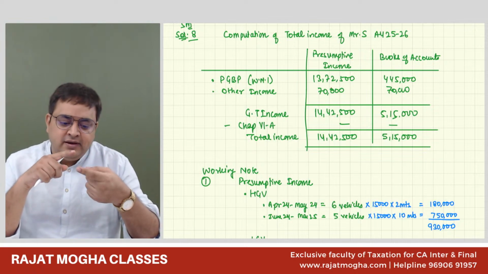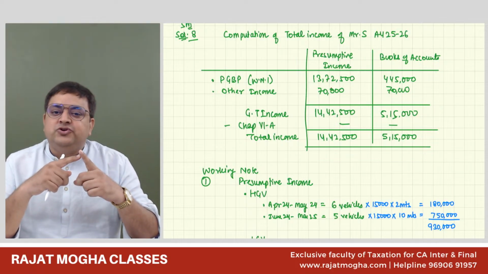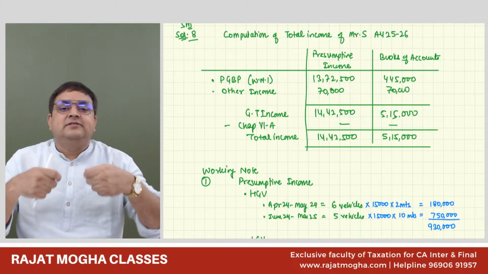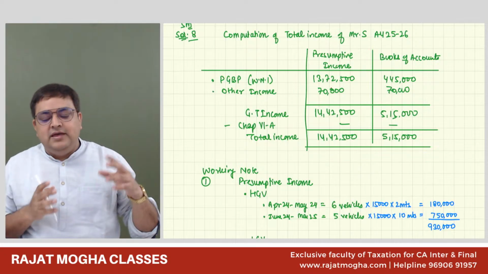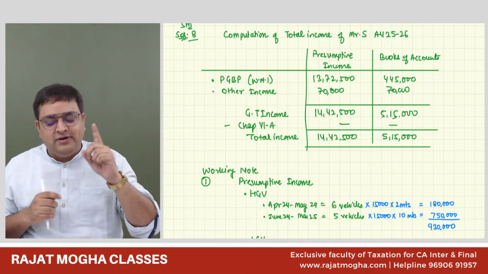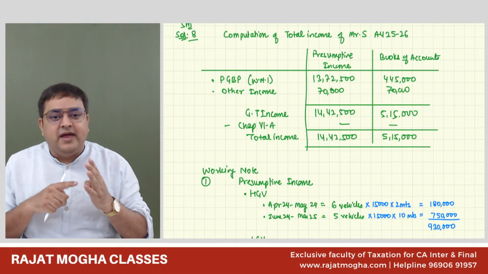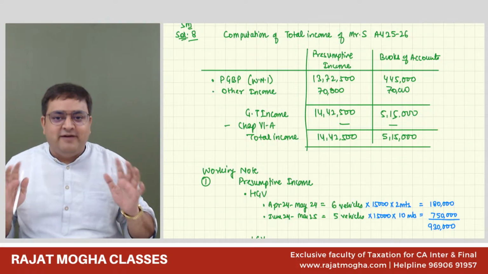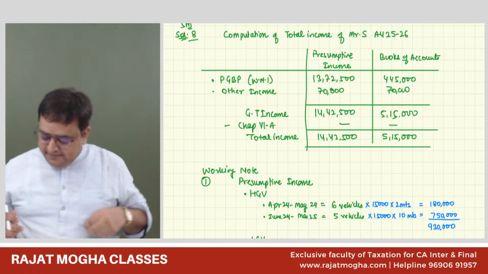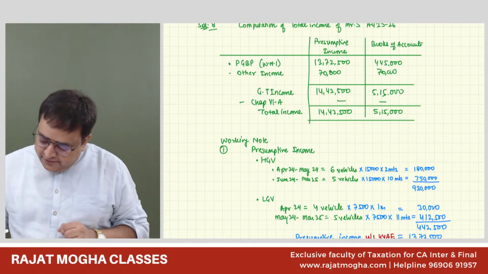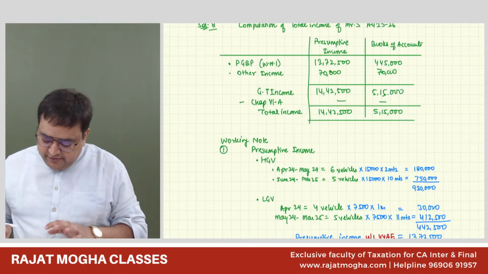On any day, in fact, not only for taxation but for any subject, the Bible should be the study material, first thing, because this is what the institute has provided to you. The problem with us is that we just keep the study material aside and keep on reading any other book. So first of all, your study material should be done. Second, your past year questions should be done. Third, RTPs, MTPs. Then if you have time, although we will not have any time, but still if we have time, then we should go for other things. Okay. Now, oh, sorry. Everybody done?